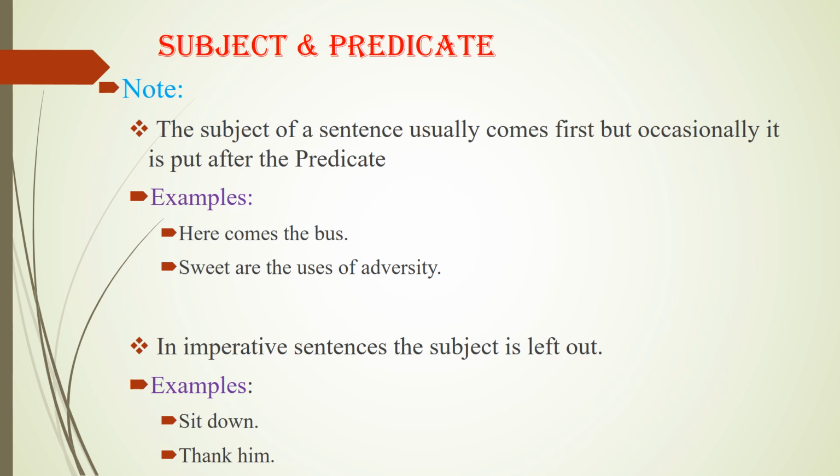In the same way, when we said that on the top of the hill lives a hermit, so a hermit made the subject of that sentence. On the top of the hill lives, this was the predicate part of that sentence. We must also note that in imperative sentences the subject is left out. For instance, if we say that sit down, so it is a sentence, but there is no subject. So often the subject is left out in imperative sentences. We have another example, thank him. So such kind of sentences do not have subject.